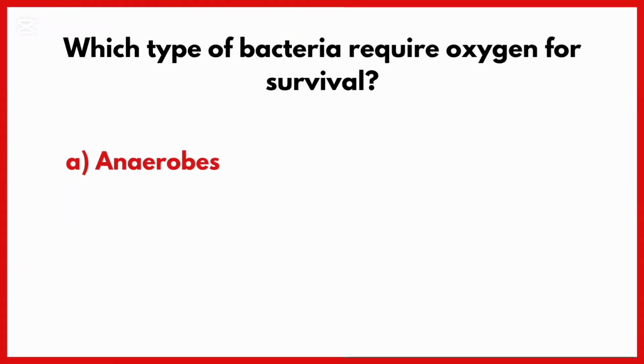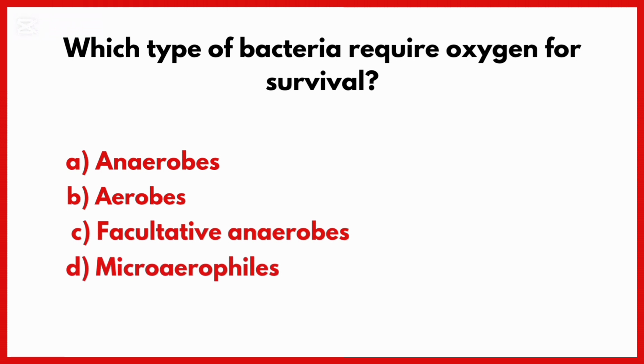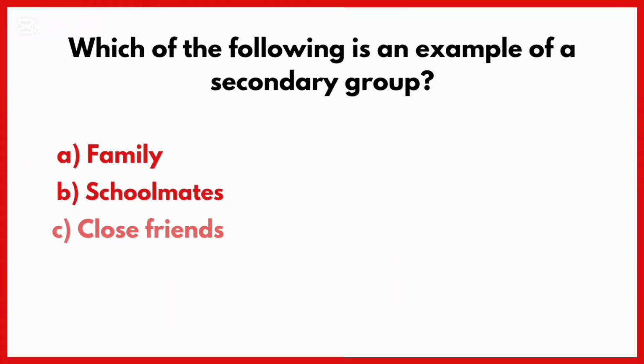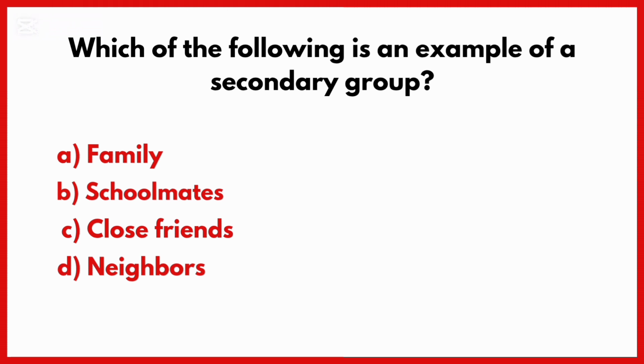Which type of bacteria require oxygen for survival? Correct answer is option B. Which of the following is an example of a secondary group? Correct answer is option B, schoolmates.